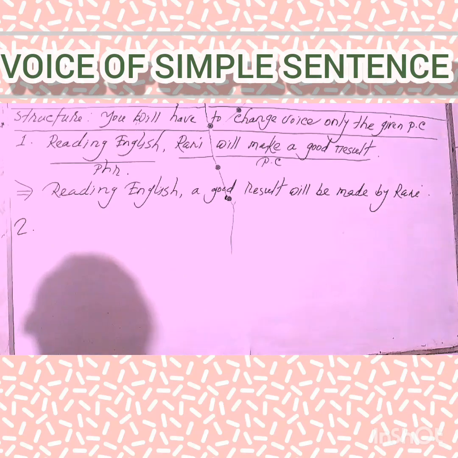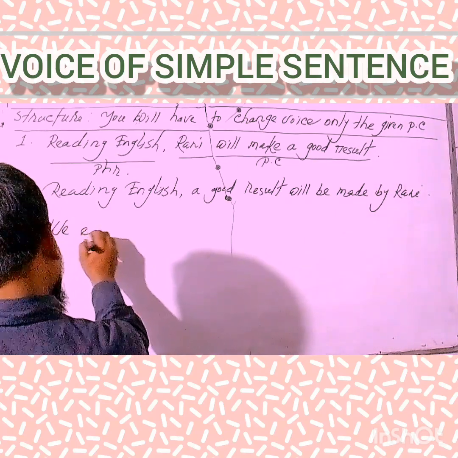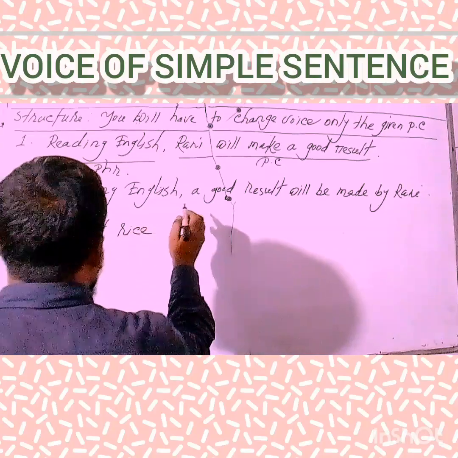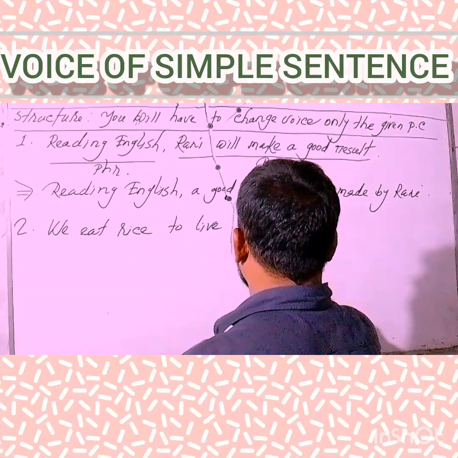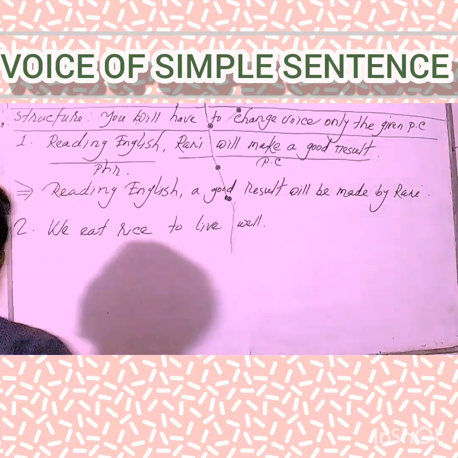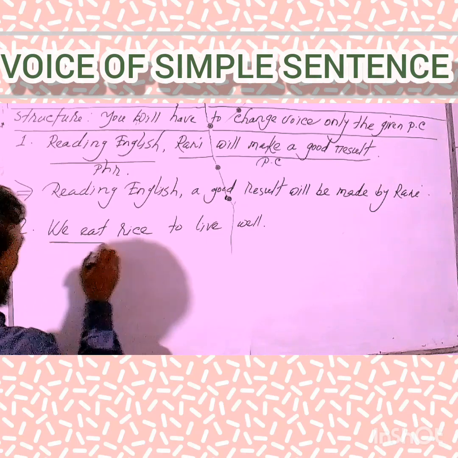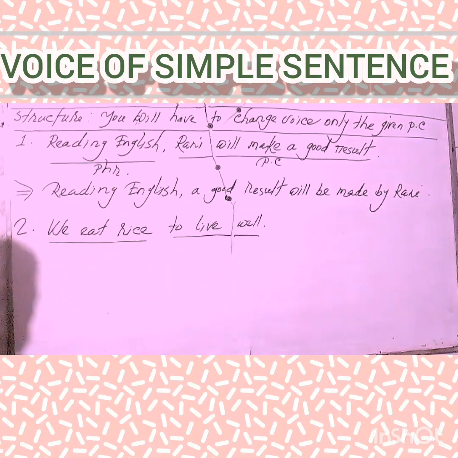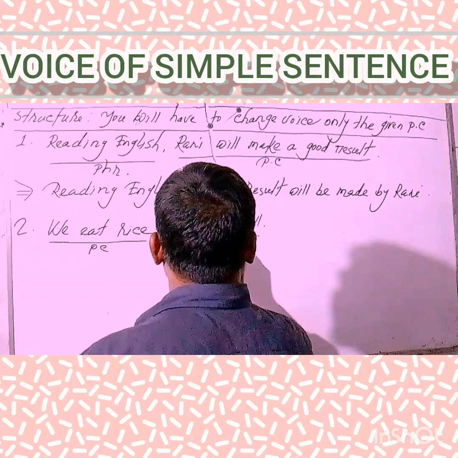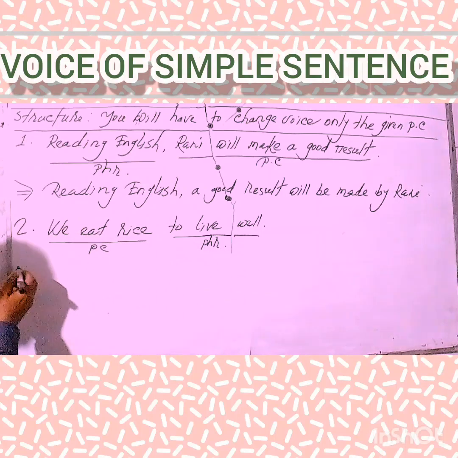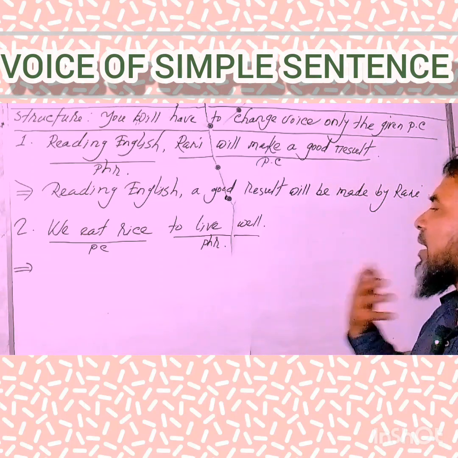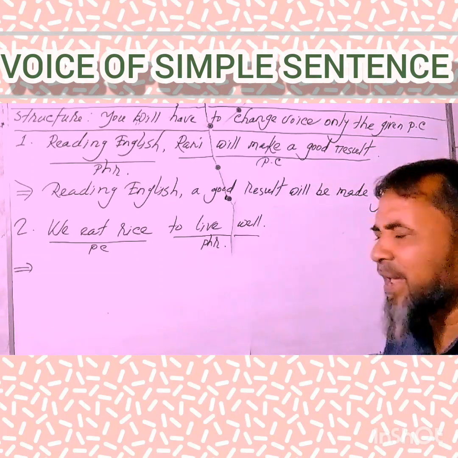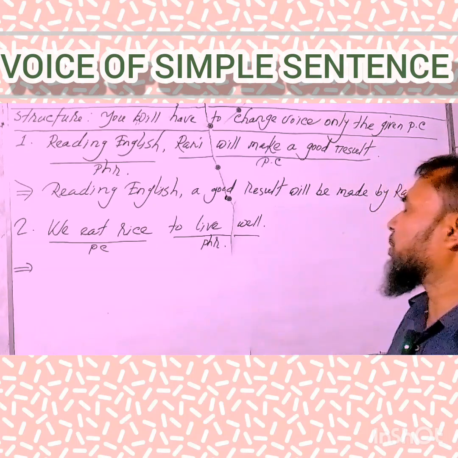Okay, my dear learners, next example. We eat rice to live. Try to separate the principal clause and the phrase. This sentence has two versions. One is the principal clause, here "We eat rice", and "to live" is a phrase. So, my dear learners, according to the structure pattern, the voice rules of a simple sentence, we will have to convert the voice of only the principal clause. Only the principal clause.